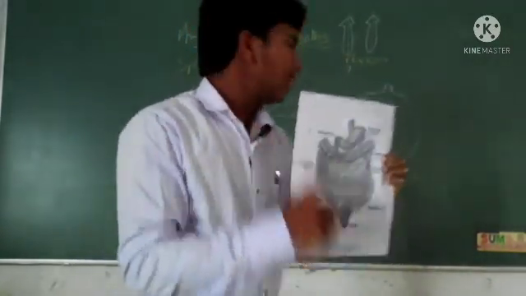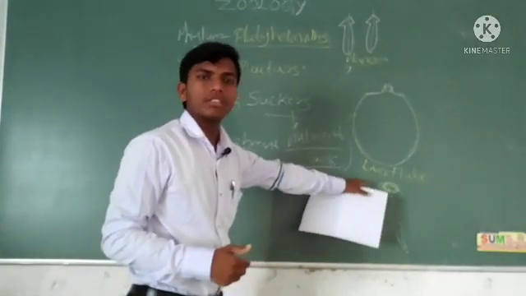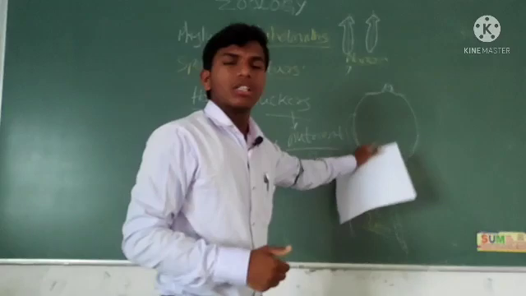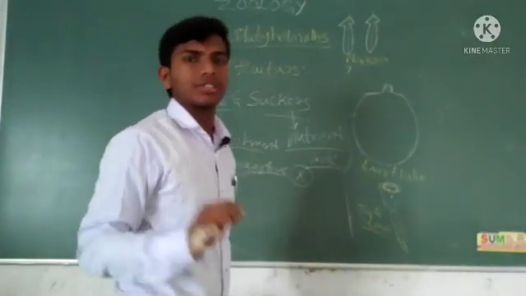That's the reason that in endoparasitic animals the digestive system is completely absent.